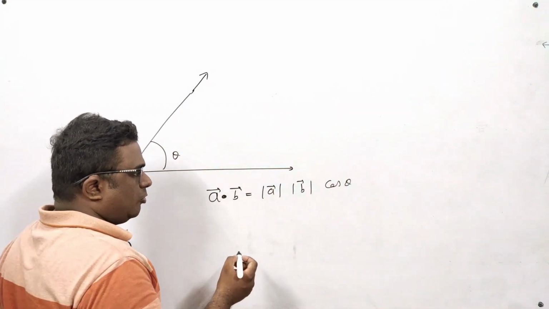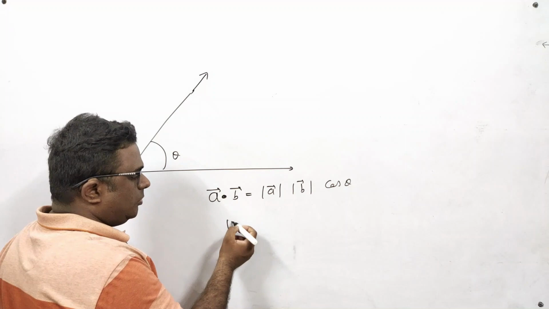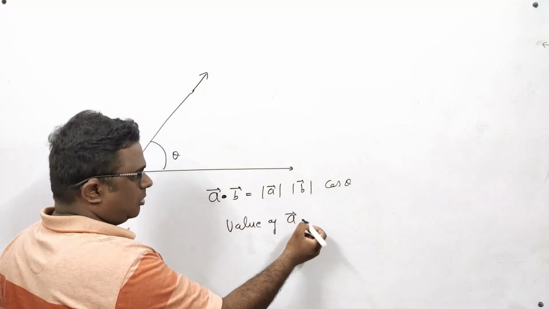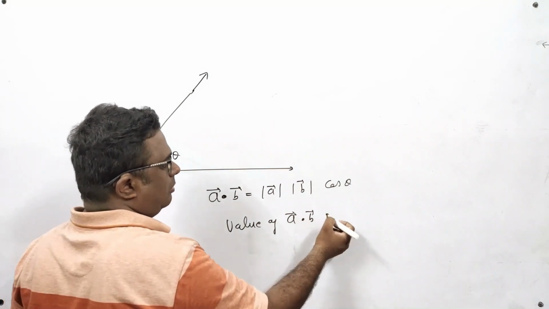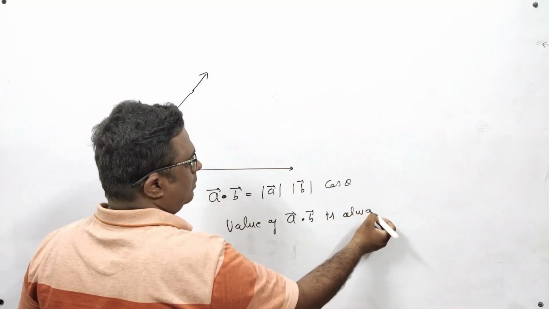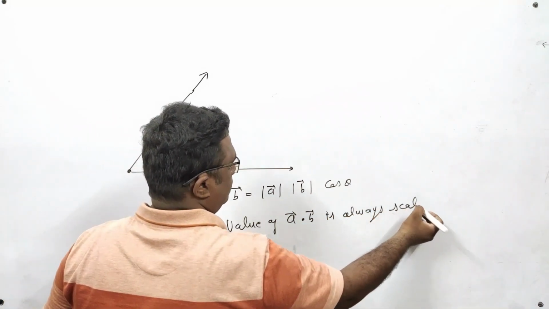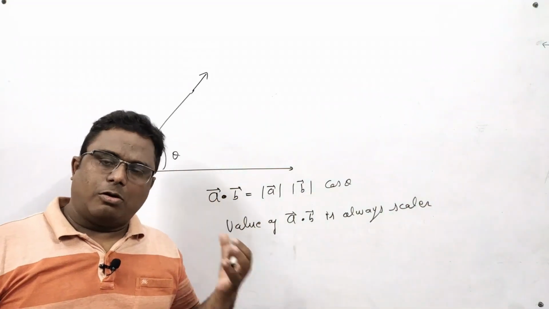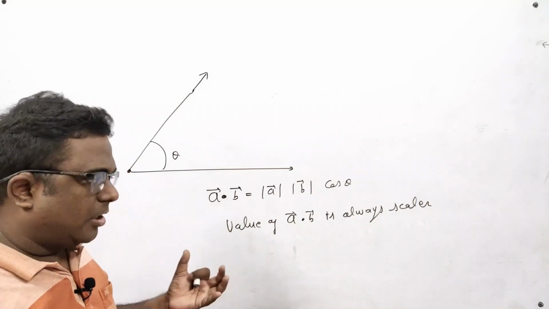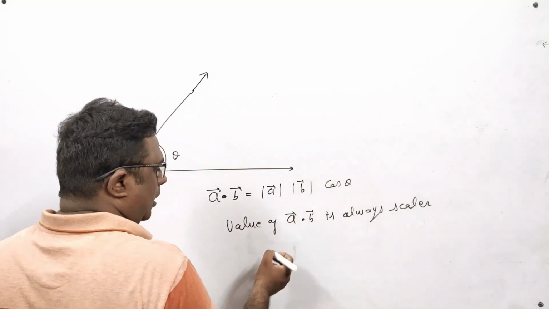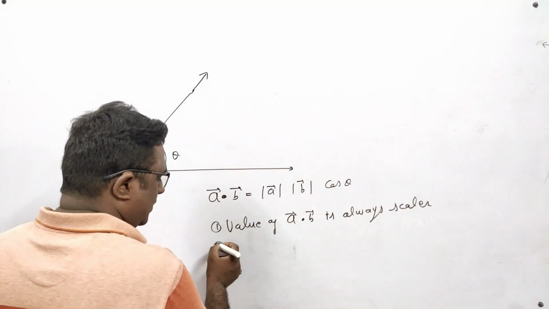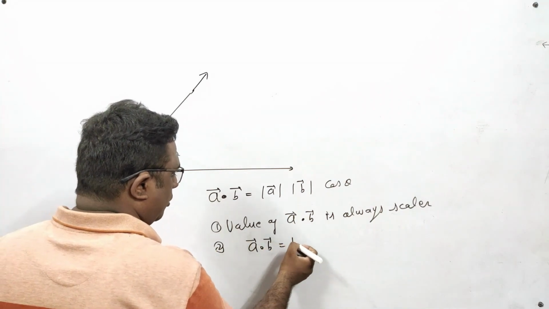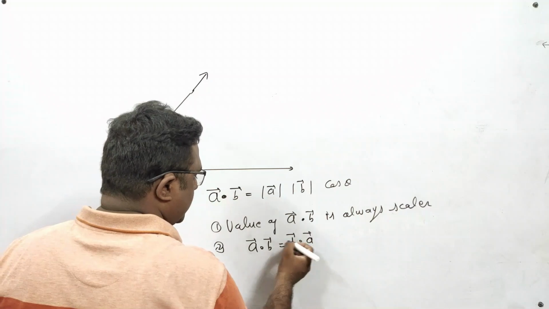It is important to remember that the value of a vector dot b vector is always a scalar quantity. You have to remember that the result of a dot b will always be a scalar quantity, and that a dot b and b dot a are the same.